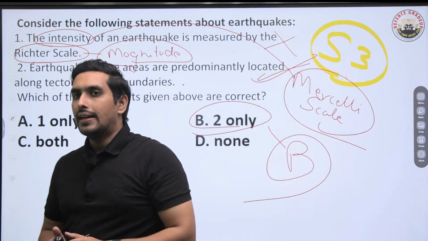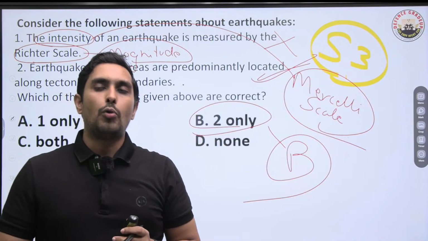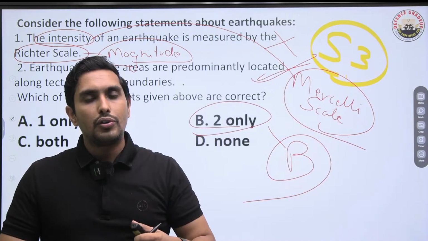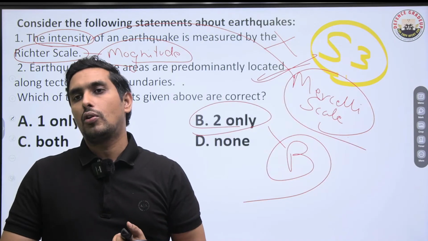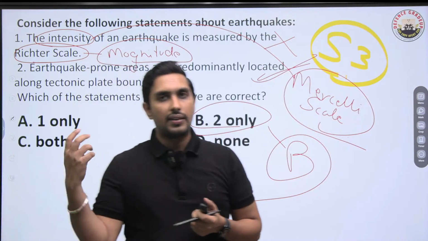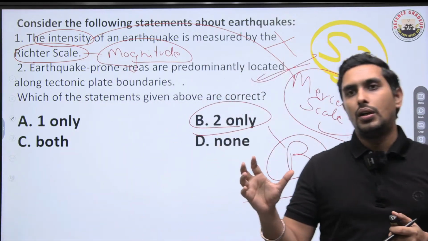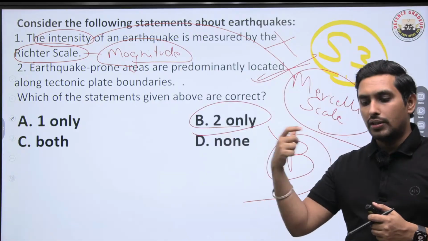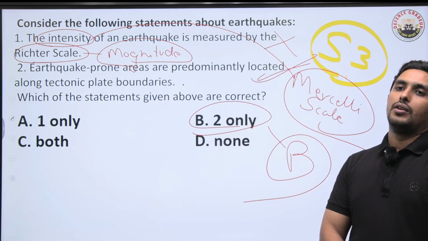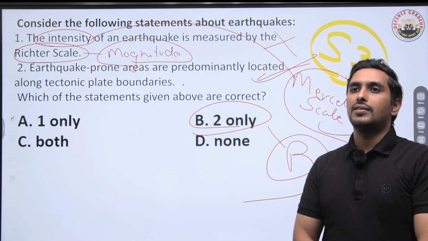Remember, in the earthquake chapter, you have to read about body waves and surface waves. That is P waves, S waves, Love waves, Rayleigh waves. And you have to read about the measurement of earthquakes also. That is the Mercalli scale and the Richter scale. Both are very much important. So you have to have a bare minimum idea of how you are going to be mastering these things precisely. So you have to focus precisely on that. This is going to be super important.